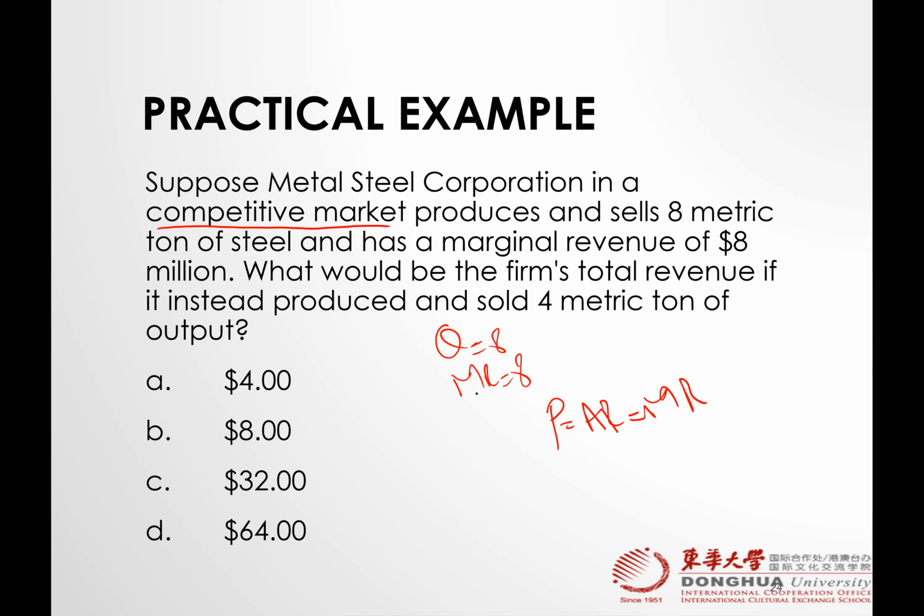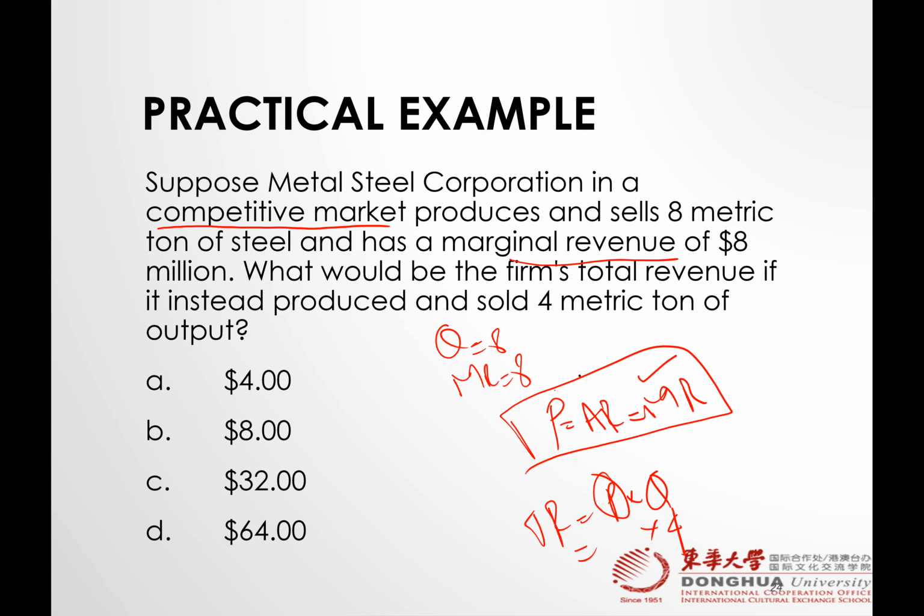Right? So what would be the firm's total revenue if it instead produced and sold 4 metric tons? So what will be the total revenue if they produce 4? What is the market price here? We are given marginal revenue. But since we are talking about a competitive market, marginal revenue must be equal to the market price. So we can switch this 8 in as the market price here. So 8 times 4.